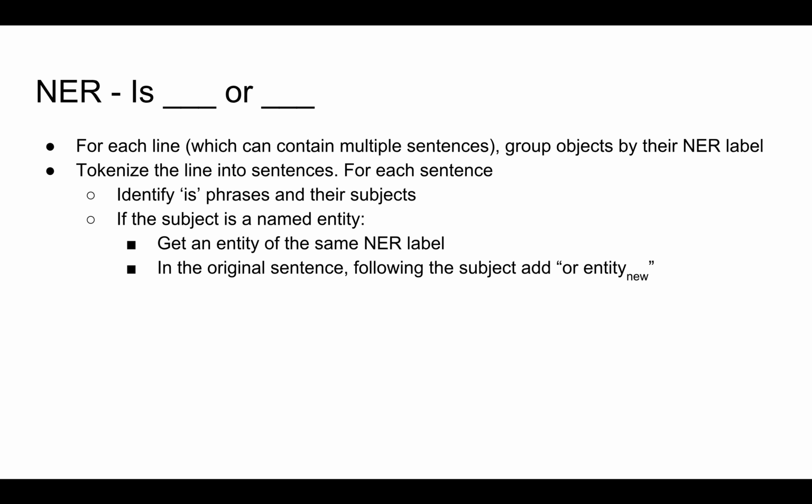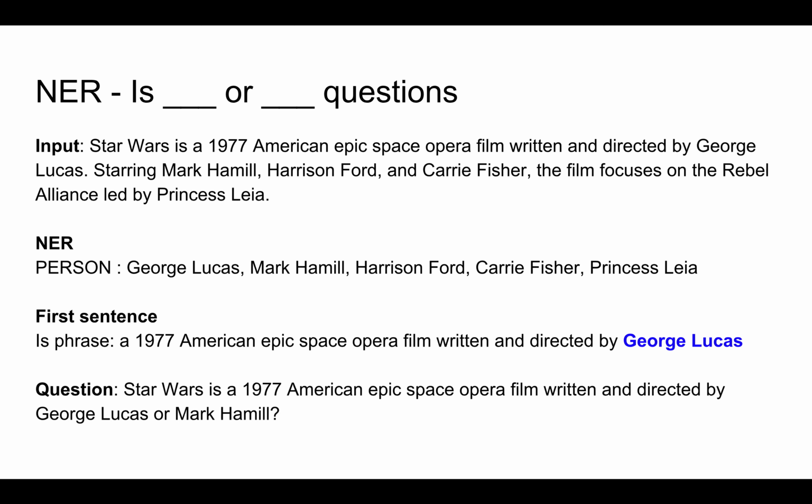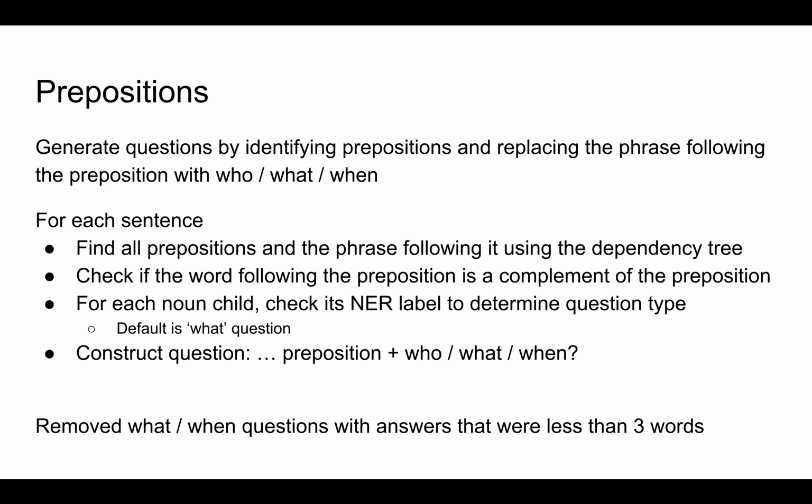The other type of question we can do is "is blank or blank this statement". For this, instead of tokenizing the line into sentences, we use the entire line first, and then we find all the objects in that line and the NER label, and group those objects by that label. Then for each sentence, to make the question, we find the object in that sentence, and if that object is a recognized entity, we find entities that have the same label as it, and then add "or blank" to the end of that object, and then a question mark.